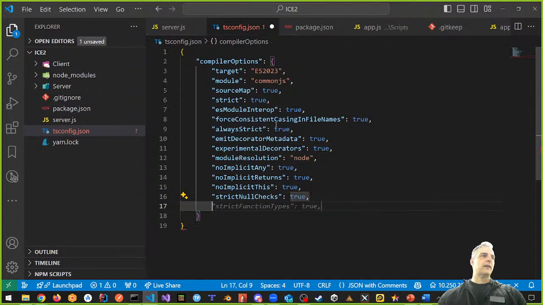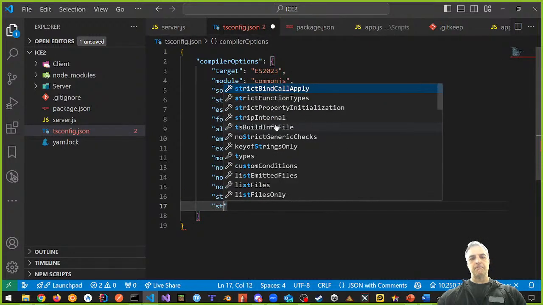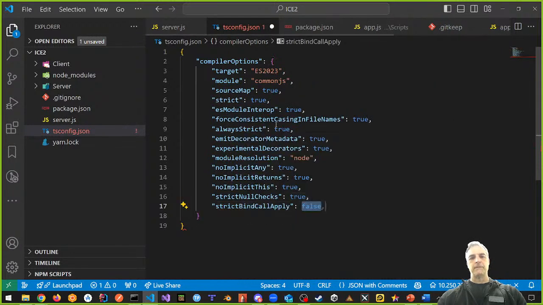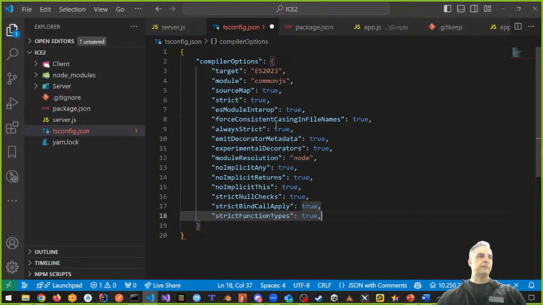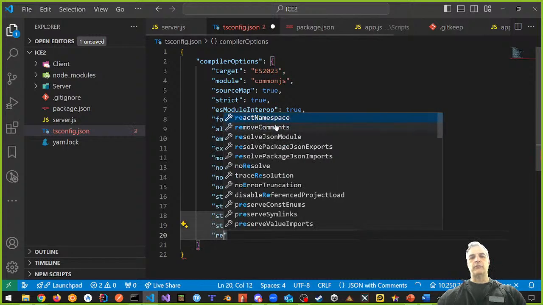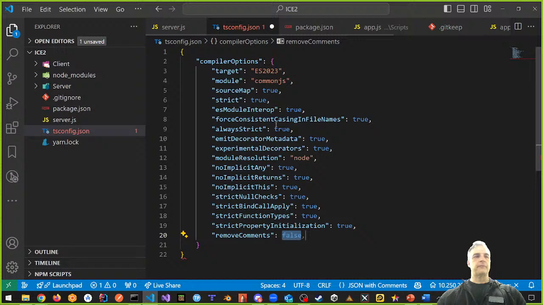And then I'm also going to include strict bind call apply to true, as well as strict function types. I like that one. And strict property initialization. And we're also going to remove comments, like we said before.